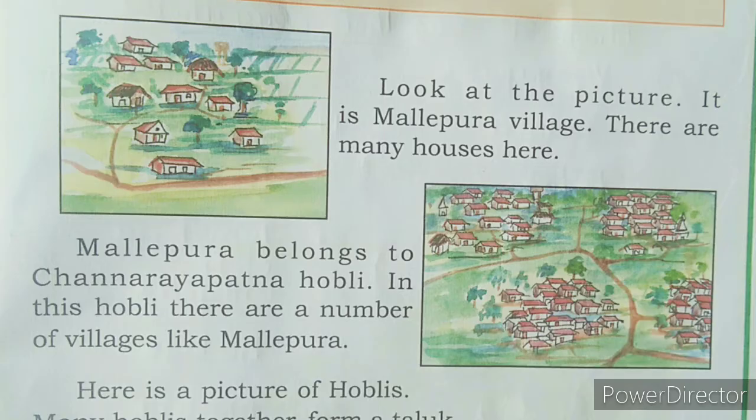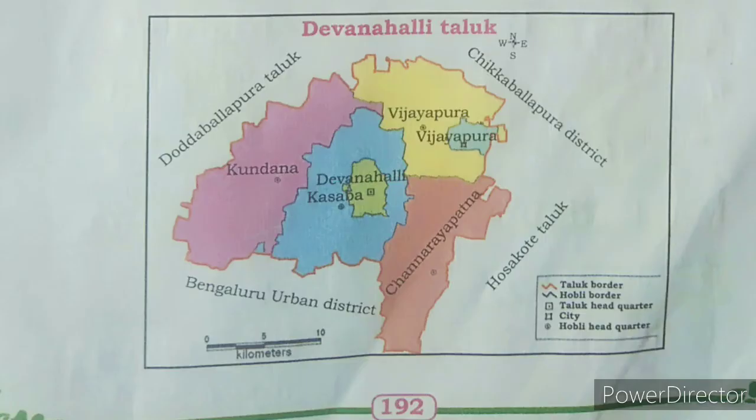So in this Hobli there are a number of villages like Mallepura. See children, here Mallepura is one village, and like Mallepura village, so many villages are there in Channarayapatna Hobli. So a group of some villages is called a Hobli. Okay. And here is a picture of Hoblis. Many Hoblis together form a taluk. Look at the picture. A group of Hoblis is called a taluk.